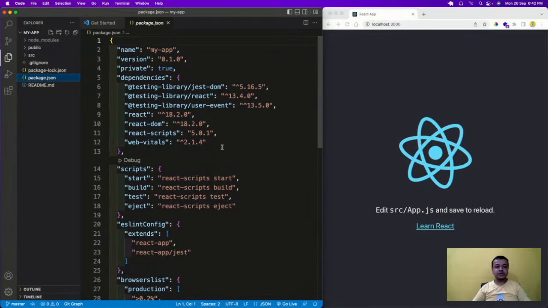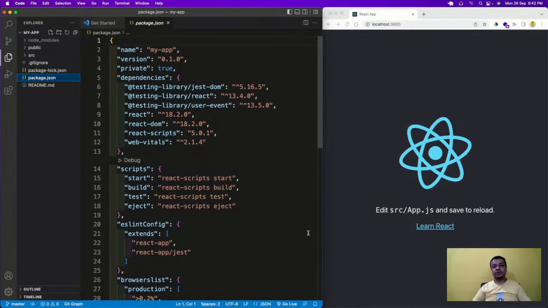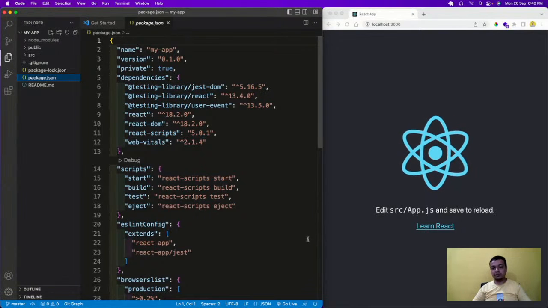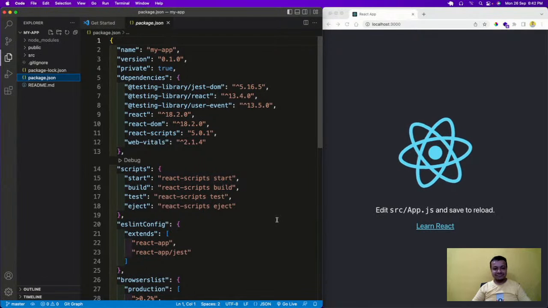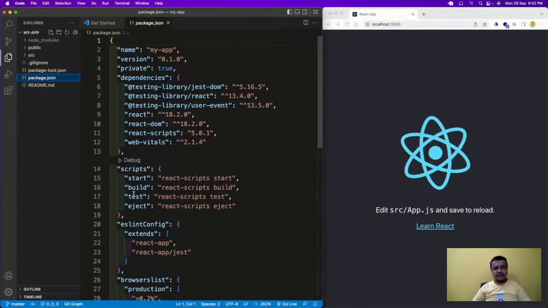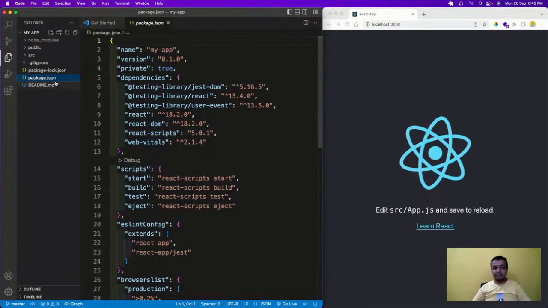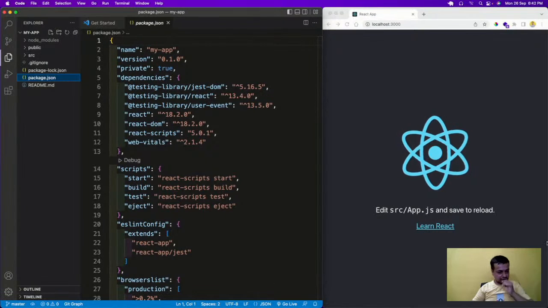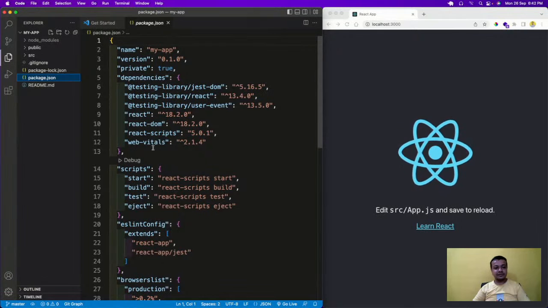Some might have heard of Salesforce and all those things, but that age is over, because React is backed by one of the biggest companies on the planet. I think the second biggest company is Facebook, and it is completely free. It's like heaven for every small startup. Projects like React and Angular depend on small npm packages, and package.json tells us which npm packages are there. So here you'll see React and React DOM and all this.